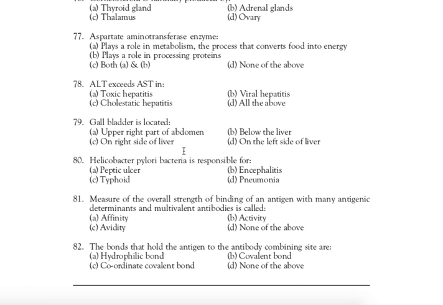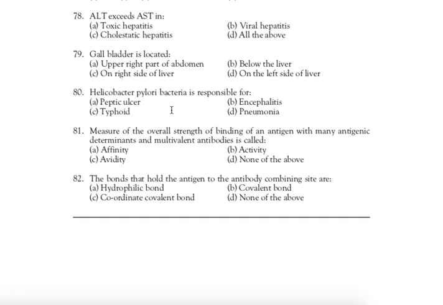79. Gallbladder is located. Right answer is A, upper right part of the abdomen. Gallbladder is located in the upper right part of the abdomen. Next question, question 80. Helicobacter pylori bacteria is responsible for the peptic ulcer. Right answer is peptic ulcer.